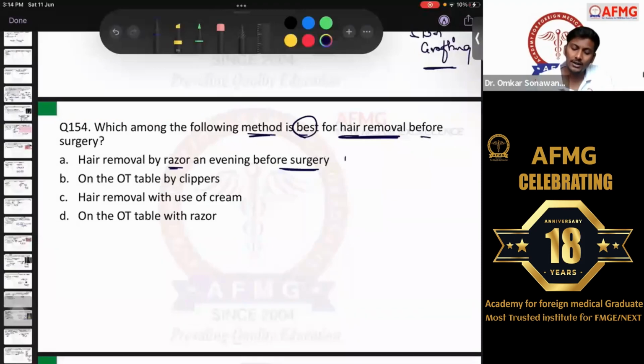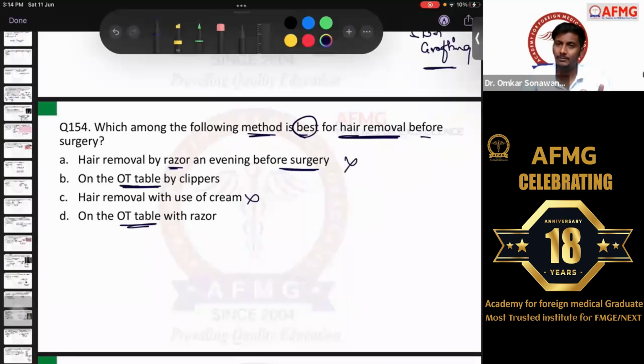Hair removal is not done a day prior to surgery or the evening before, because the chances of contamination of the surgical site will increase. Rather, it is directly done on the OT table by the surgeon. Hair removal with the use of cream also, please remember, is better than a razor. Cream is the second best choice. The first best choice nowadays is the use of clippers.